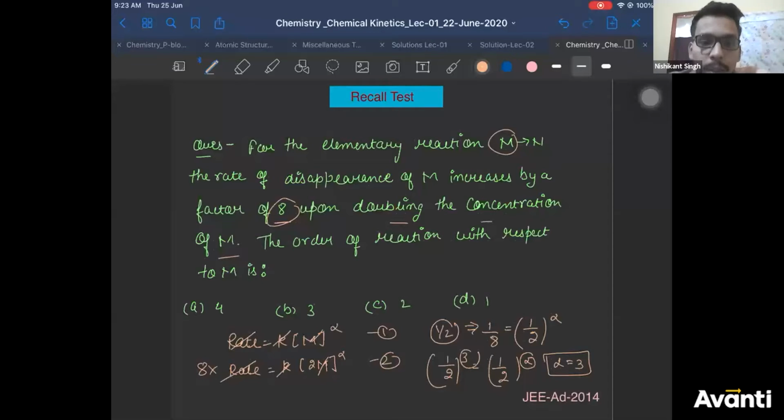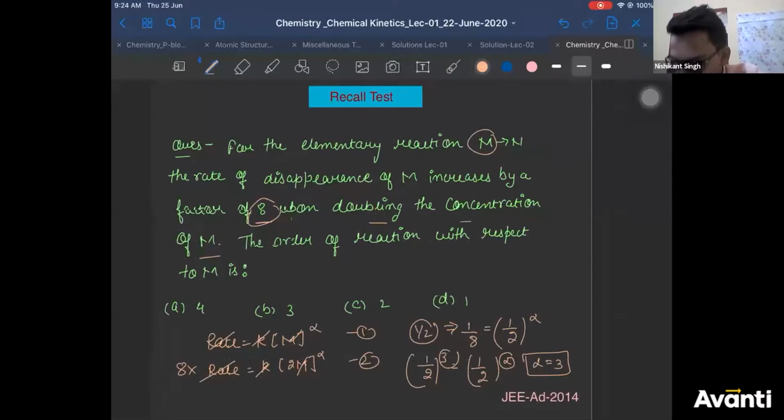I hope this is clear. Right? If anyone has any doubt in this, guys, I'll give you a 5-second window. Please ask. Cool. So I think it is clear to everyone. This is an easy question, but it's a JEE Advanced question.